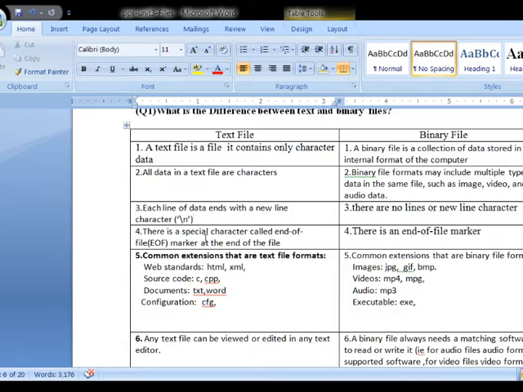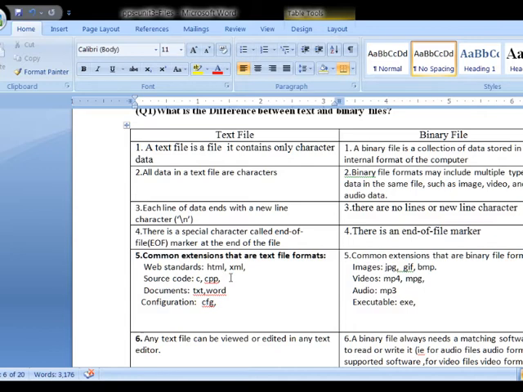Next, in a text file, at the end of the file there is an EOF mark, the end of file mark. Using EOF I can verify whether the data has been processed completely. That means whether the data has ended in the file or not, using the EOF marker. Whereas in the binary file, we don't have such an end mark to identify the end of the file.